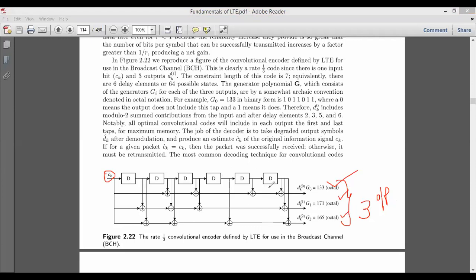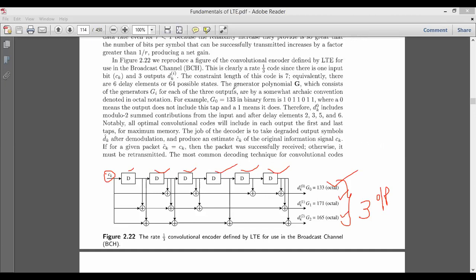So what will be the length of the code here? It is equal to 7. Or you can take it the other way, with the number of delay elements: there are 1, 2, 3, 4, 5 and 6. So with 6 delay elements, we can generate 64 possible states, by making use of these delay elements.